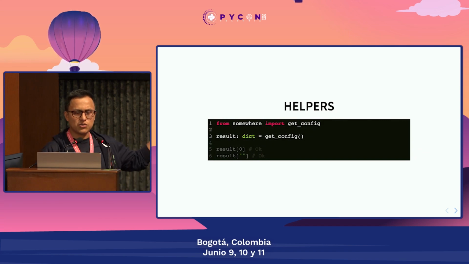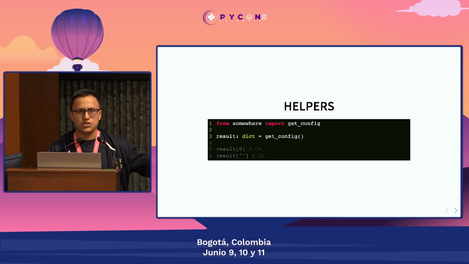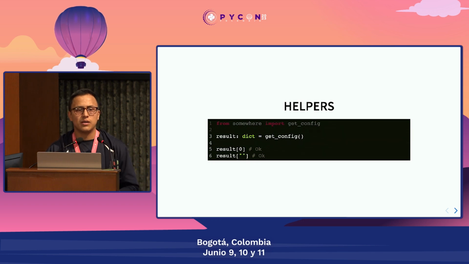Let's imagine we have this function that comes from some module that we don't own, we cannot modify, and it gets some kind of configuration, and it returns a dictionary. A dictionary from an arbitrary key and an arbitrary value. So if we try to access a value from that dictionary using an integer key, the type checker is not going to complain. If we try to use a string, the type checker, again, is not going to complain.